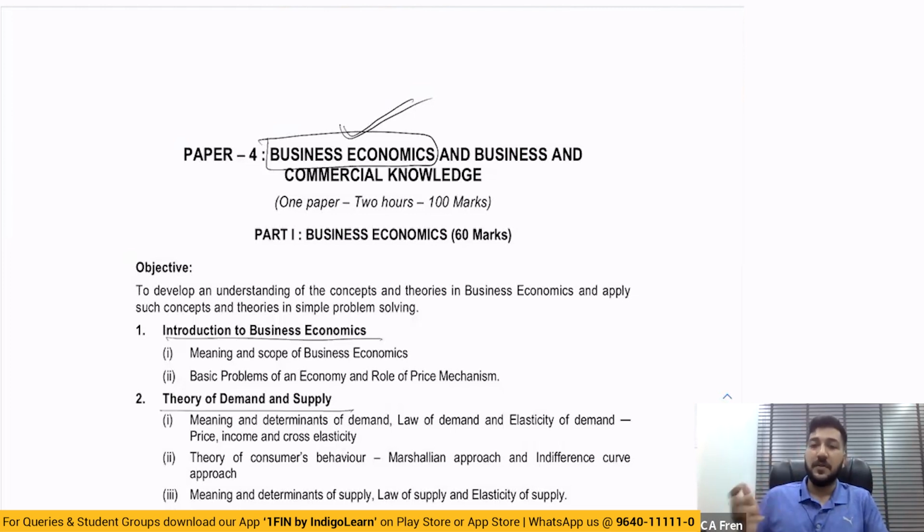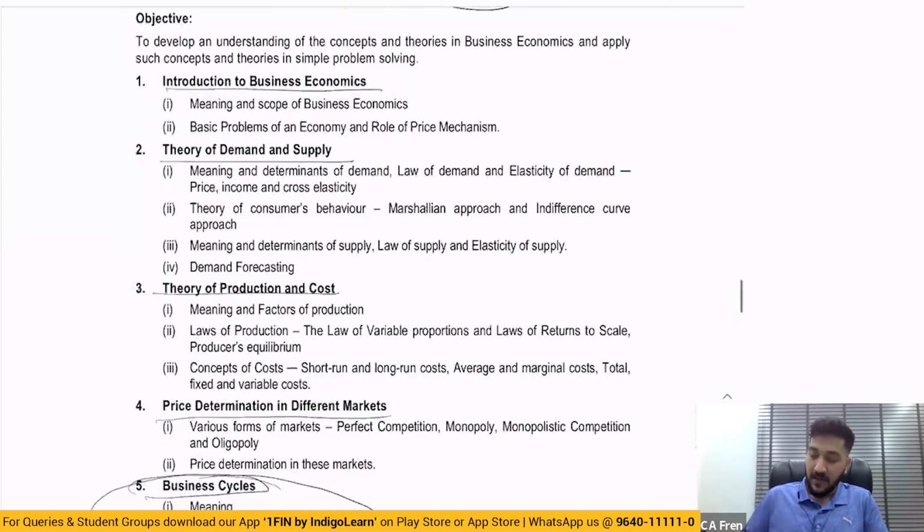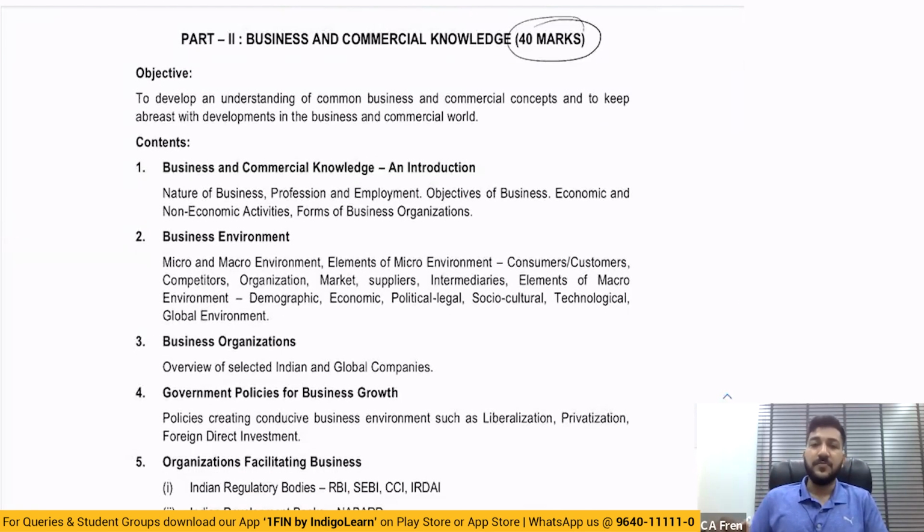But with business economics, they also came up with business and commercial knowledge. Now, business economics, they kept only for 60 marks. And then for 40 marks, they added business and commercial knowledge. There were some criticisms with regard to this particular topic, business and commercial knowledge, because it involved certain memorization requirements.